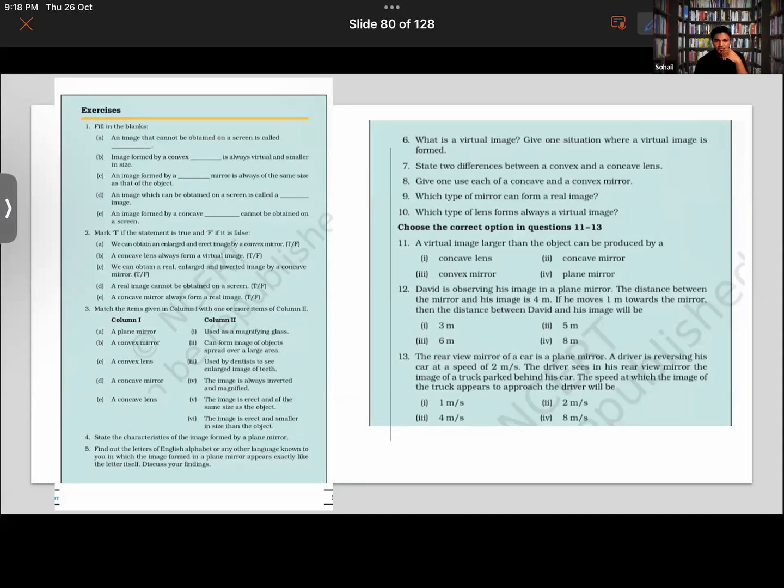Good. Okay, now Sundus, you tell me about the concave lens. What are the properties of the image formed by the concave lens? What is the property of the images formed by a concave lens?